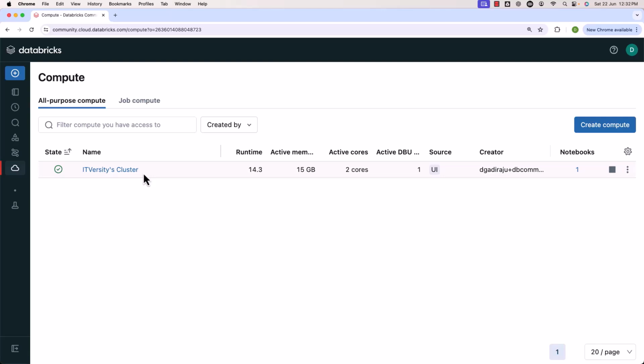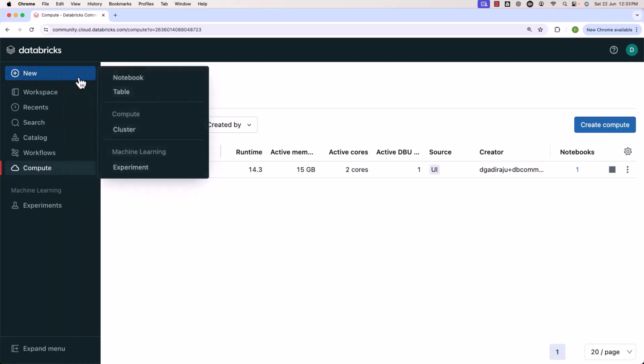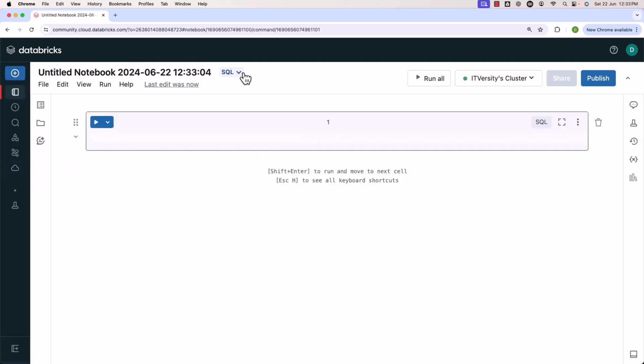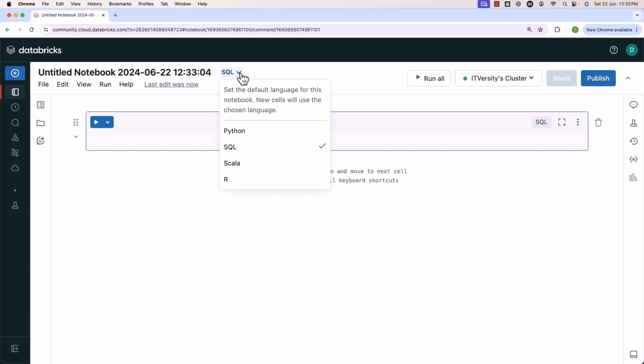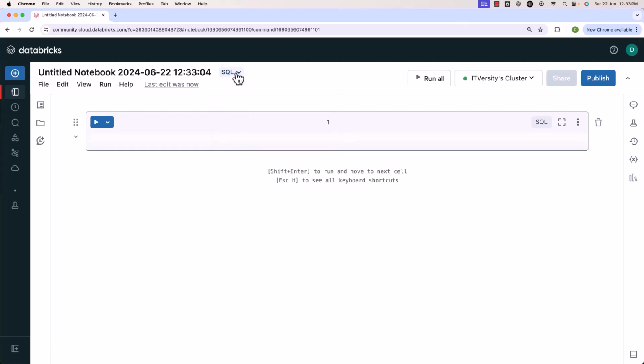This is one of the limitations with respect to Databricks Community Edition, but it is not a tough limitation to overcome to learn Spark SQL. That being said, make sure your cluster is up and running. Then you can go to new here, then click on notebook. Here you need to make sure you select SQL. By default, it might be Python for you. You just have to click on this drop down and then click on SQL. Then it will choose SQL as language for this notebook.